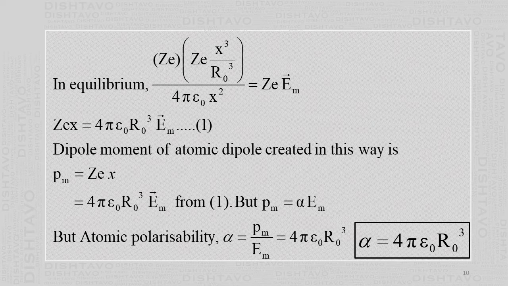As we defined earlier, atomic polarizability is the dipole moment per unit electric field. That is alpha equal to dipole moment divided by electric field, so dipole moment equals alpha times electric field. If you use this equation, the dipole moment divided by electric field, what you get is 4 pi epsilon 0 r naught cube. So here the atomic polarizability is 4 pi epsilon 0 r naught cube.